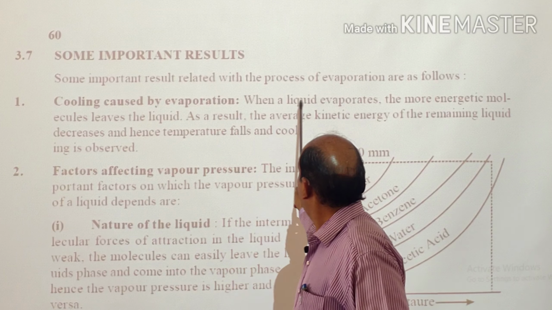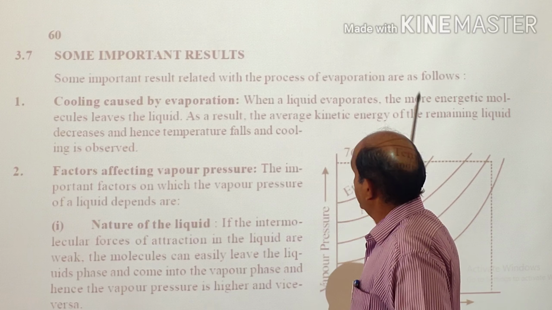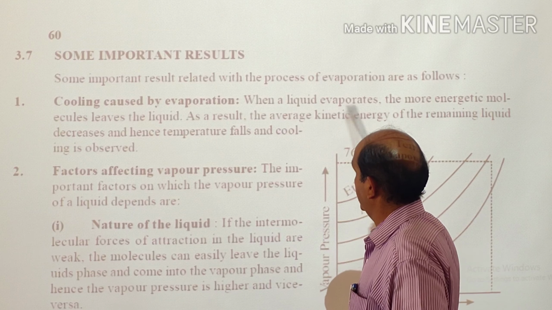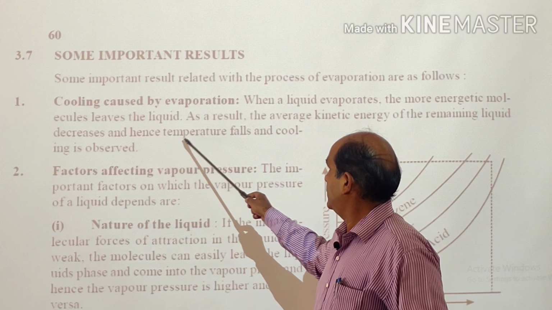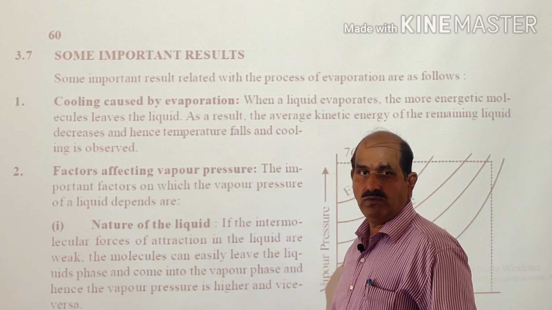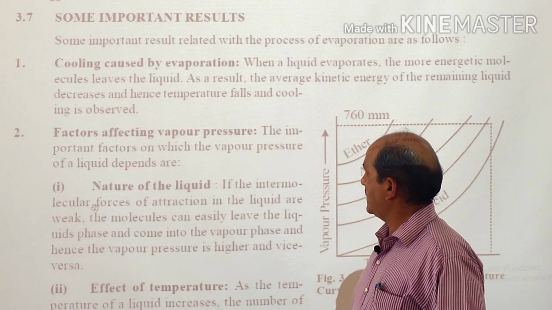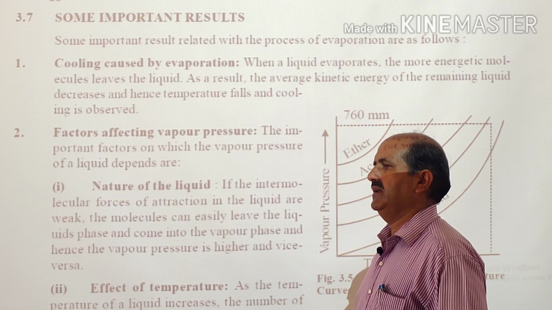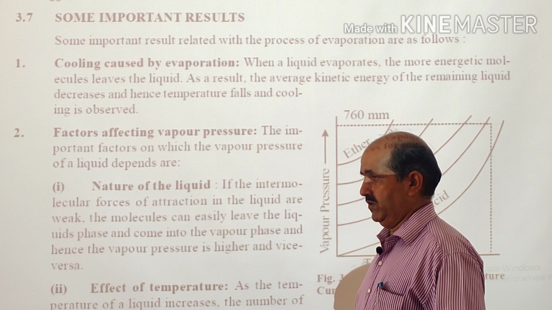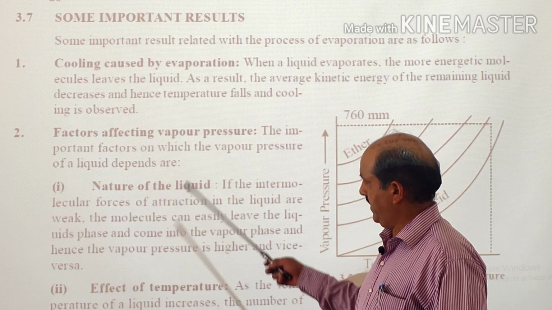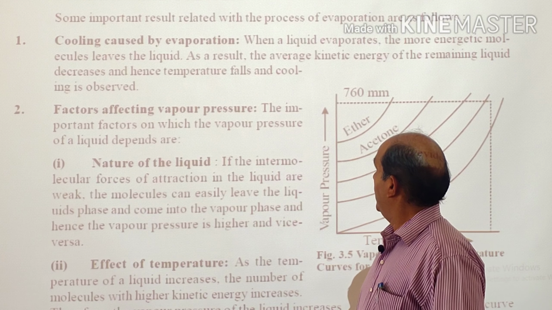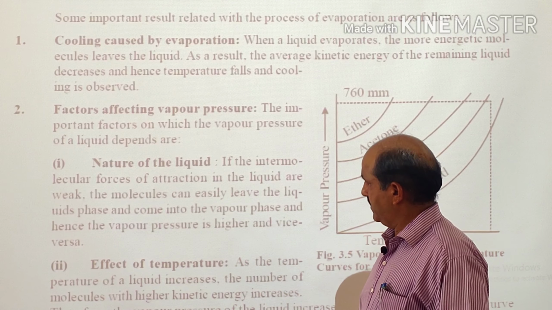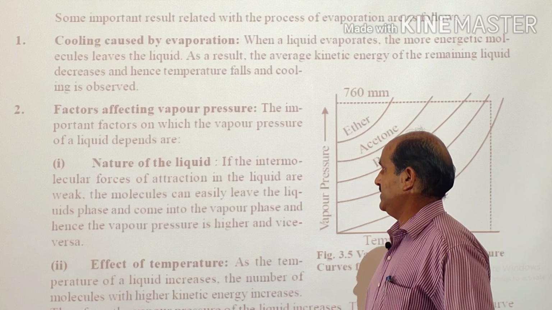So when a liquid evaporates, the more energetic molecules leave the liquid. As a result, the average kinetic energy of the remaining liquid decreases and hence the temperature falls and cooling is observed. Next is, what are the factors affecting vapor pressure? Mainly there are two factors. There can be one or two more, but the main factors which play a role in affecting the vapor pressure are two. One is the nature of the liquid and another is the effect of temperature.